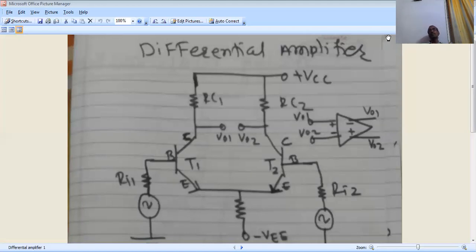Non-inverting means the voltage is in phase, and inverting means the voltage is out of phase. If plus is applied, then in the case of inverting, it is minus.